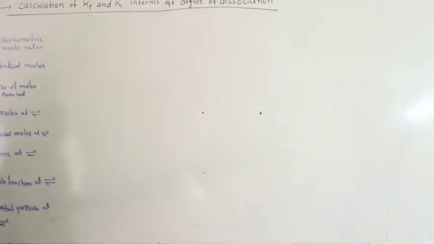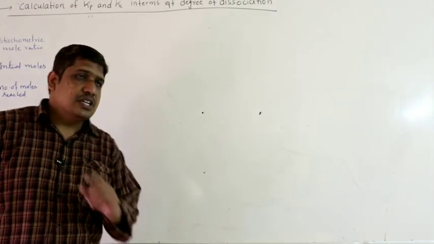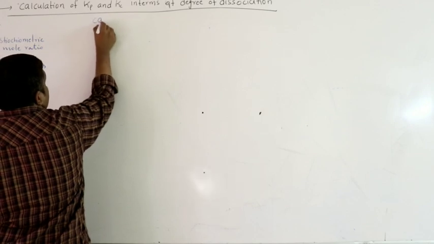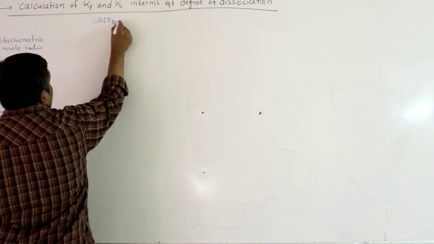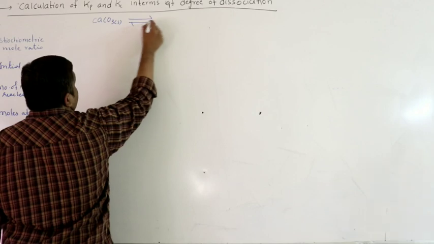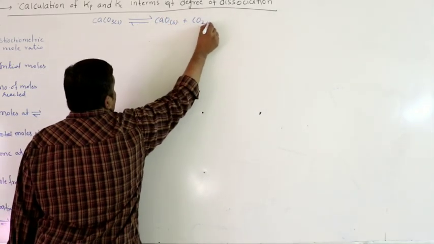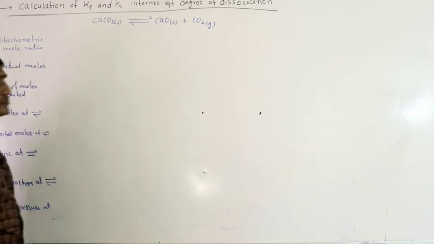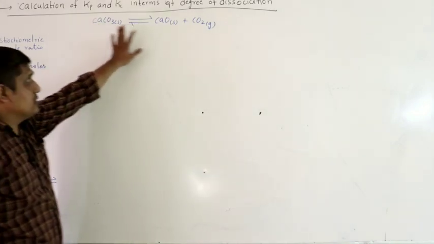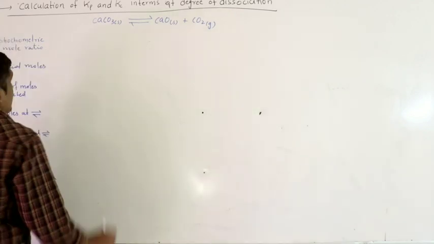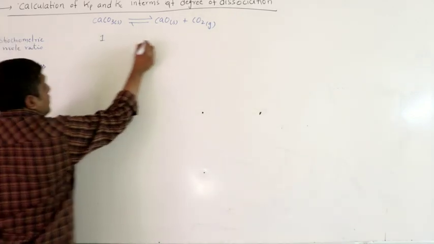Let us do some heterogeneous equilibrium. I will take a simple equation first: CaCO3 solid in equilibrium with CaO solid plus CO2 gas. Remember, CaCO3 and CaO are solids, CO2 is gas. So the stoichiometric mole ratio is 1 mole.